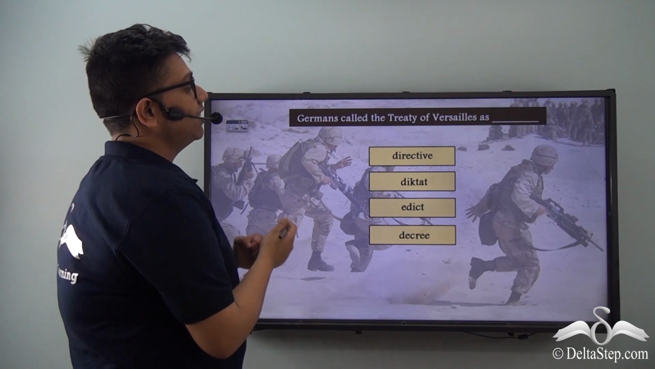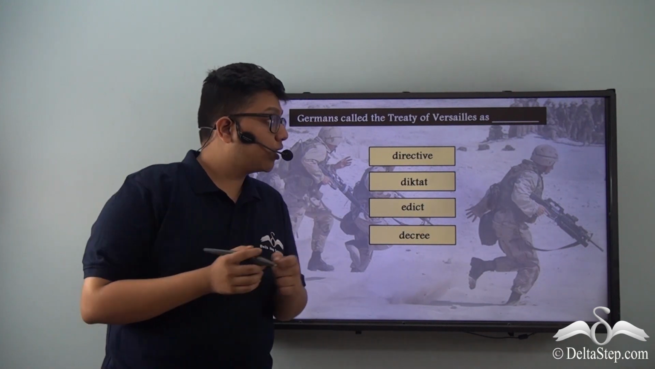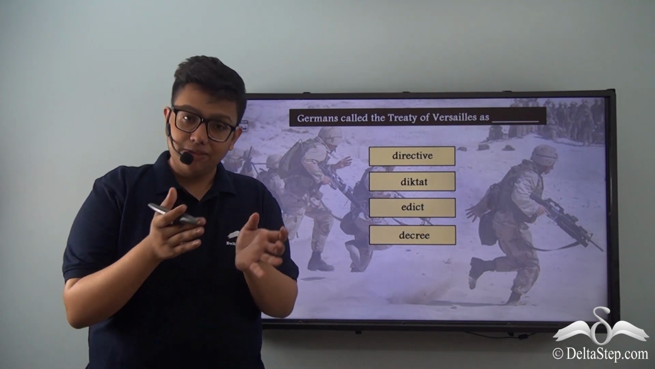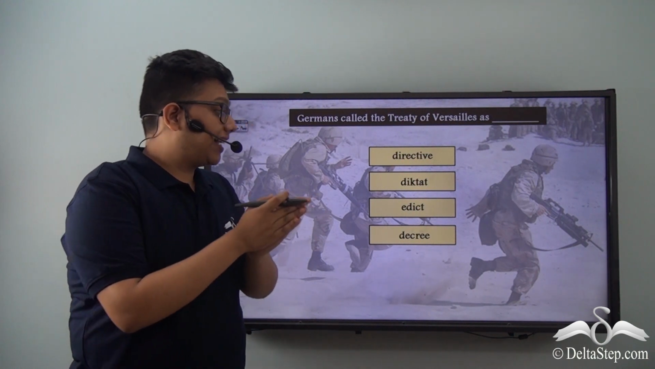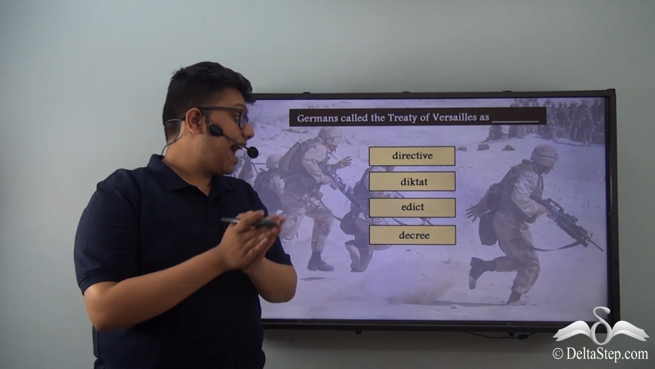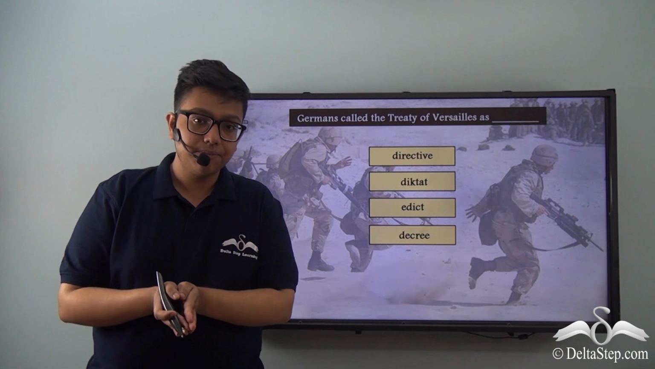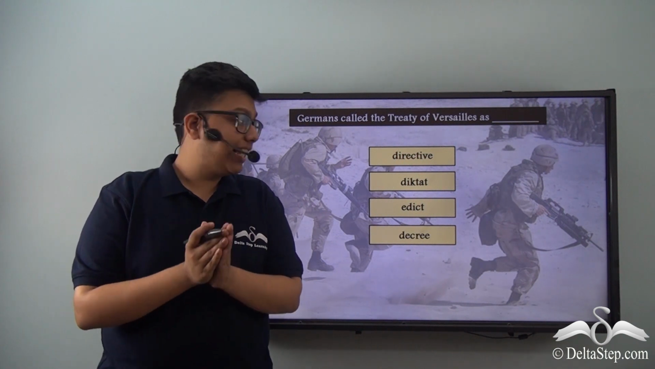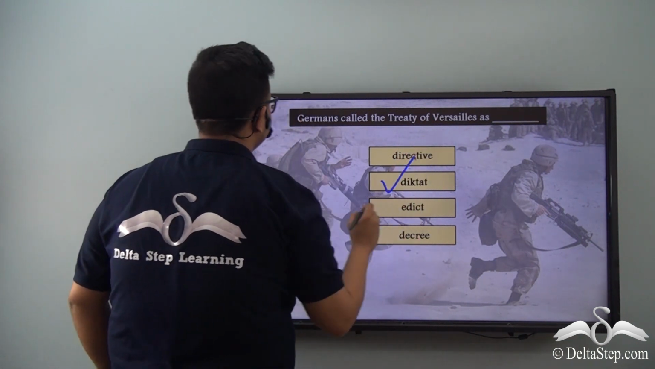Now, can you answer this question? Germans call the Treaty of Versailles as dash. Did they call it a directive, a diktat, an edict, or a decree? The correct answer is a diktat.